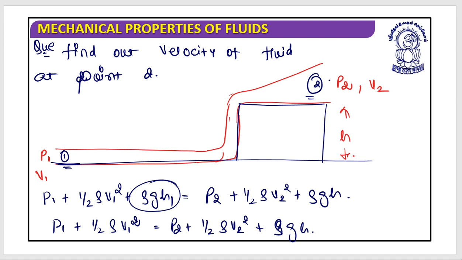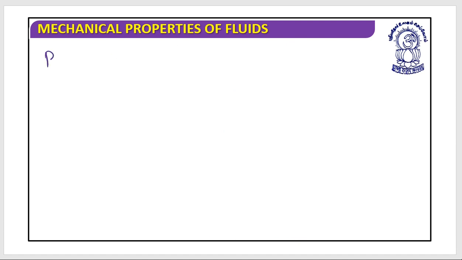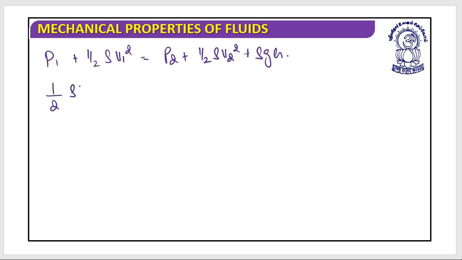So if I need to derive the velocity V2 from this, it would be something like this. Let's rewrite this. P1 plus half rho V1 square is equal to P2 plus half rho V2 square plus rho g h. From this, half rho V2 square is equal to P1 minus P2 minus rho g h plus half rho V1 square.